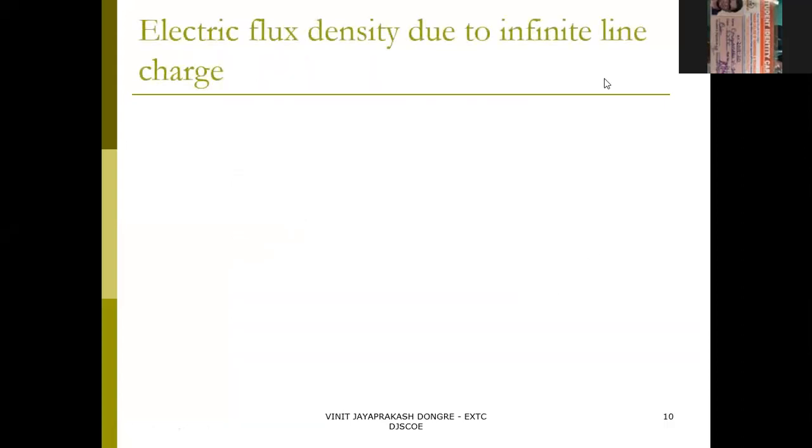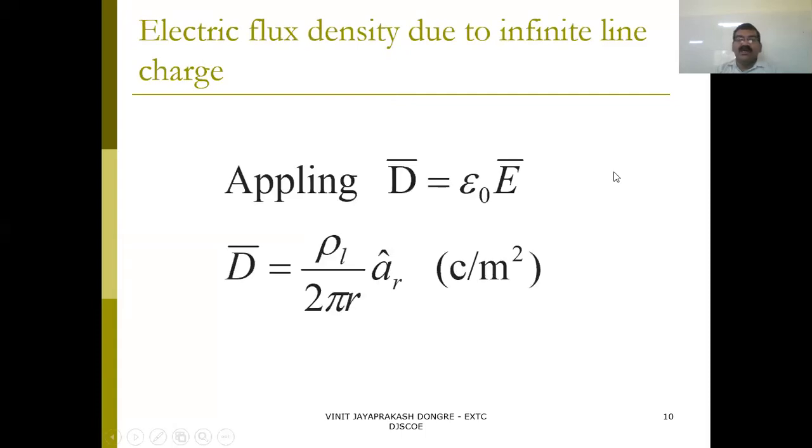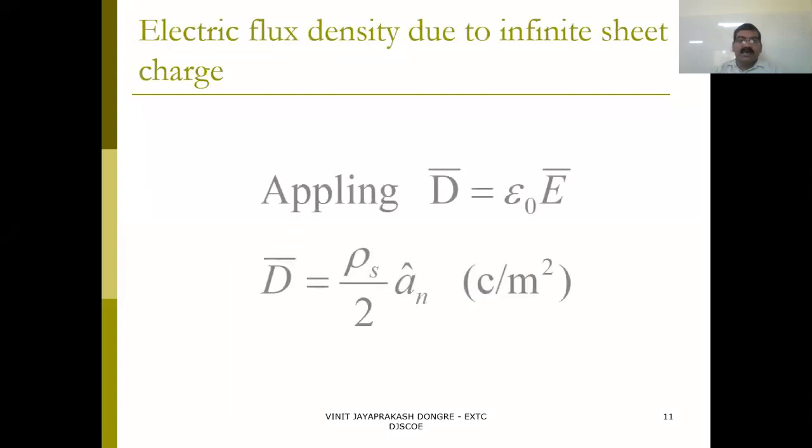Okay. Now we will go further. By applying D equals epsilon 0 E, whatever previous formulas you have developed for the electric field strength due to line charges and surface charges, you can convert.